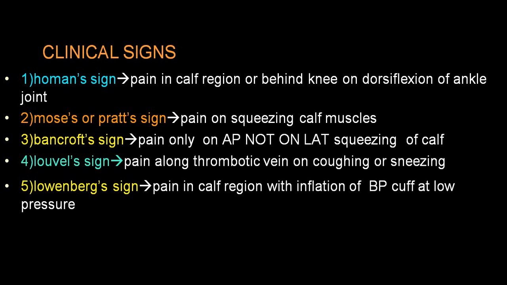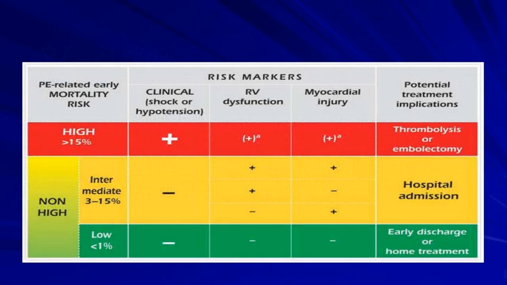If clinically it is enough, don't try to squeeze the calf muscle or do repeated dorsiflexion at the ankle joint. Even if you touch the calf muscle and it is severely tender, there is no need to do Homan's test or a Mosses test or Bancroft's sign or Lowenberg's sign, etc. These are all different tests which want to prove that there is a deep vein thrombosis. And while doing those tests, you are likely to dislodge the thrombus and produce thromboembolic phenomena.